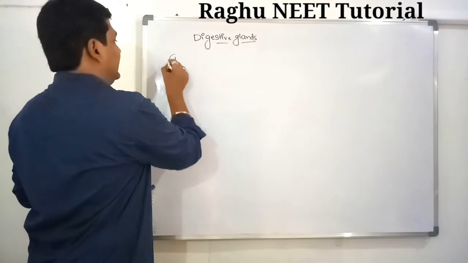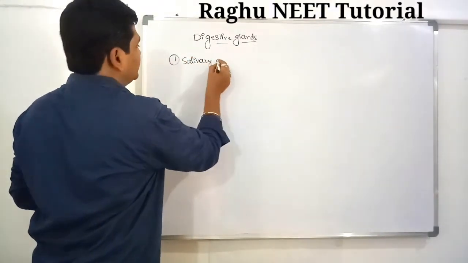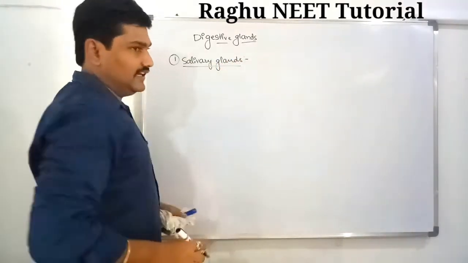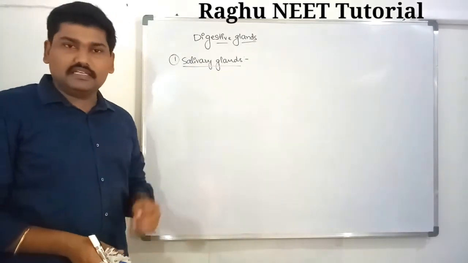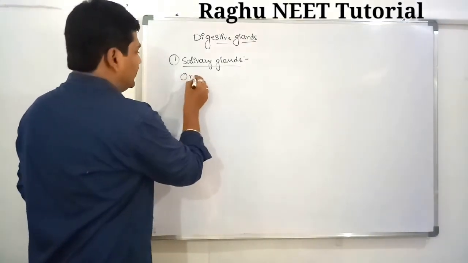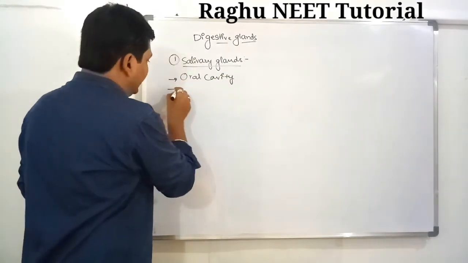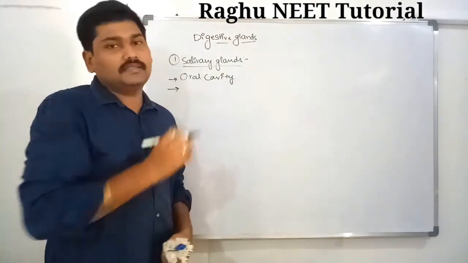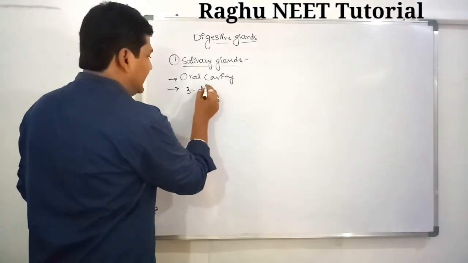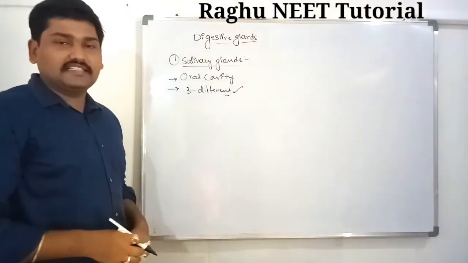The first glands are known as salivary glands. We already discussed the salivary glands in our buccal cavity. These salivary glands are located in our oral cavity. These glands are also involved in the digestion of food, converting it into simple substances. There are three different types of salivary glands in our buccal cavity.